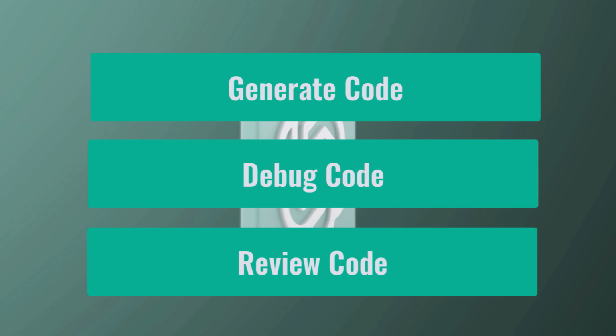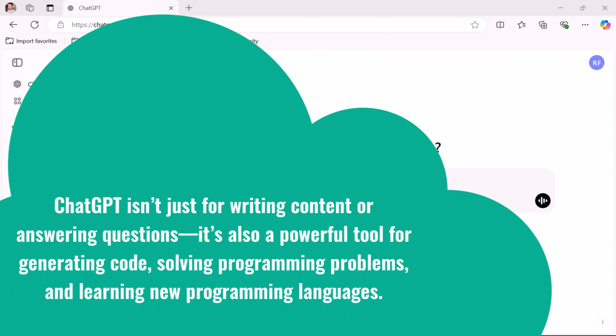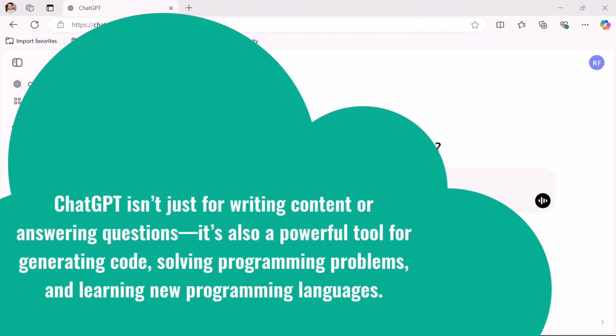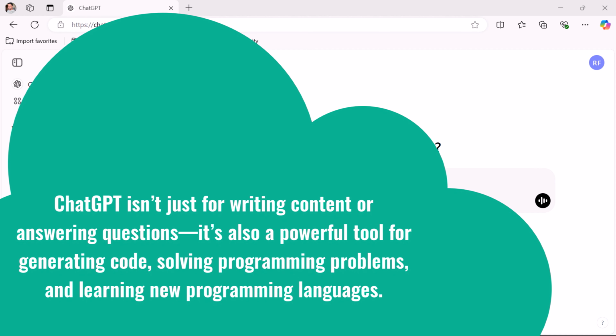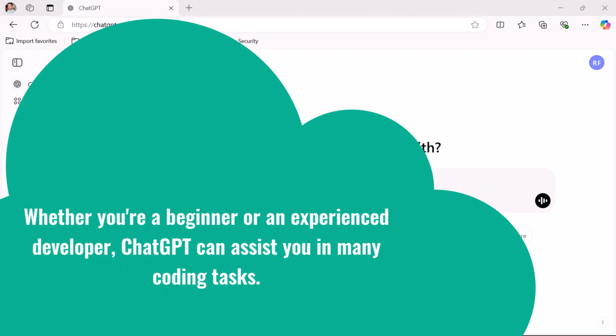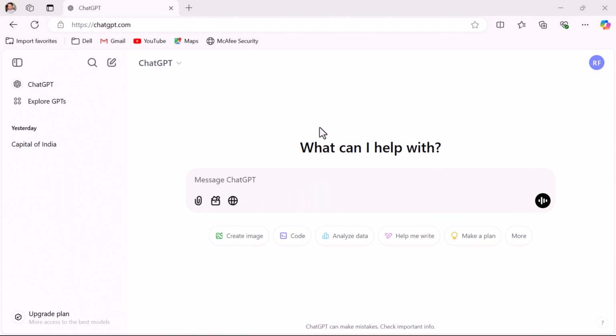So ChatGPT is very helpful for software developers or programmers. In this video, let us see how to generate code with ChatGPT. ChatGPT isn't just for writing content or answering questions. It's also a powerful tool for generating code, solving programming problems, and learning new programming languages. Whether you are a beginner or an experienced developer, ChatGPT can assist you in many coding tasks. In this video, we will explore different ways to use ChatGPT for generating code with practical prompts and examples.